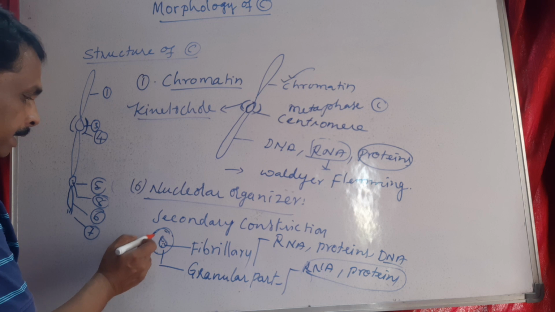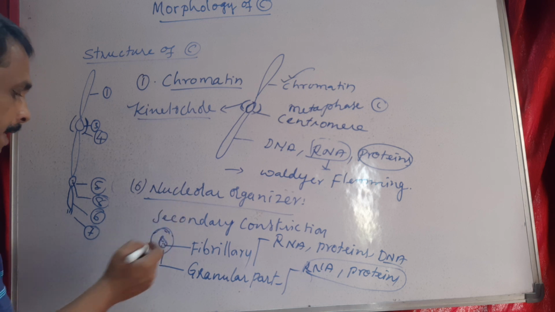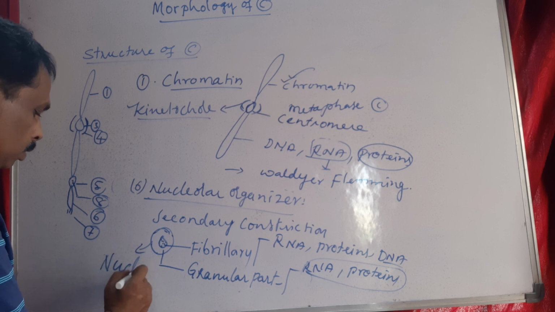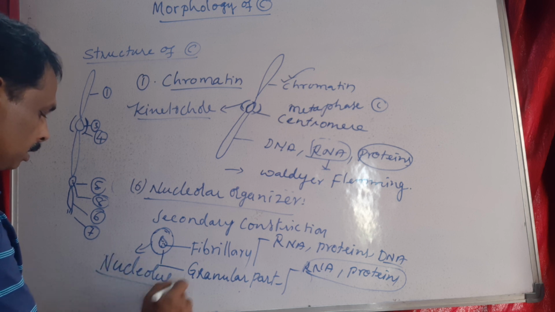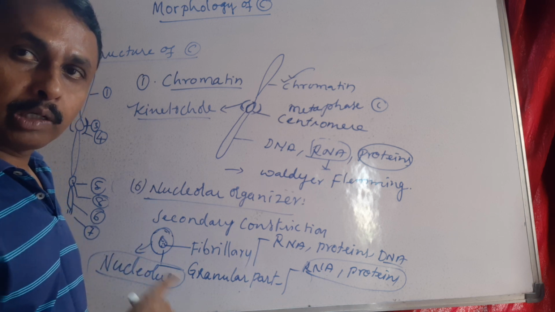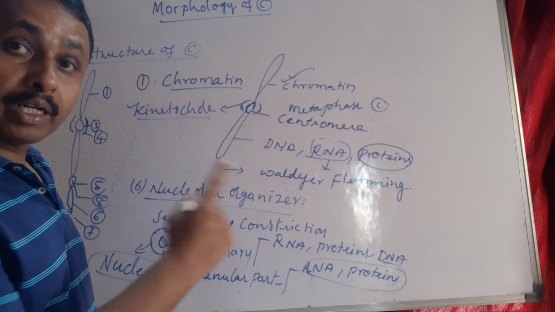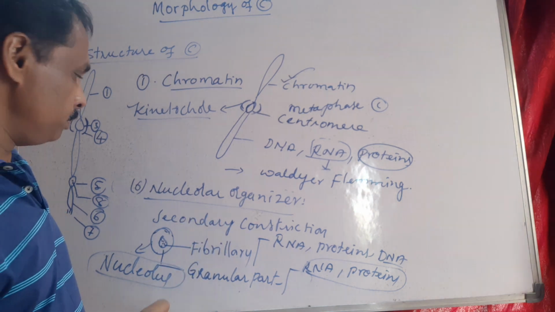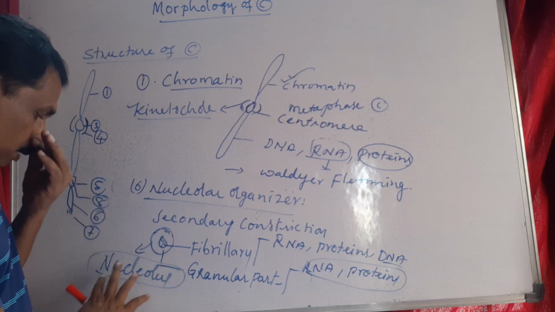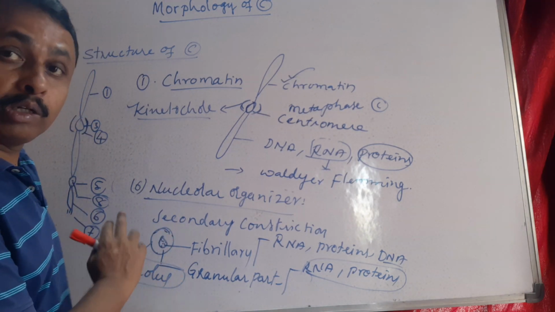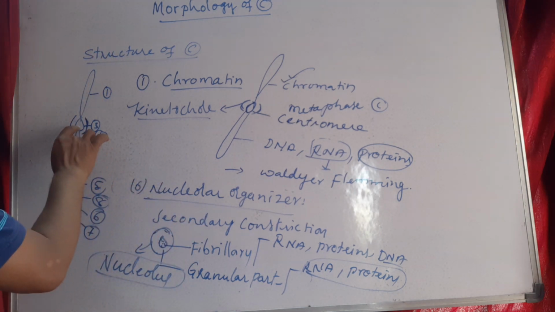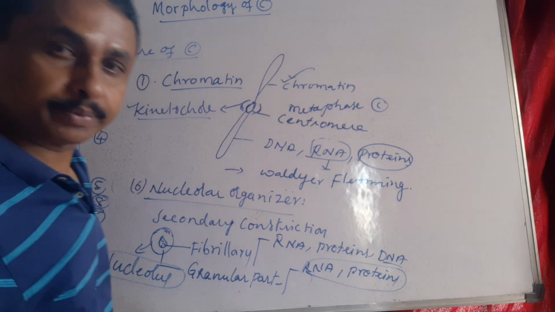So this secondary constriction acts as a nuclear organizer for inducing the formation of the nucleolus. The secondary constriction is a site for formation of a nucleolus, not in all chromosomes, but in nuclear organizing chromosomes. This is about the nuclear organizer present in the secondary constriction.